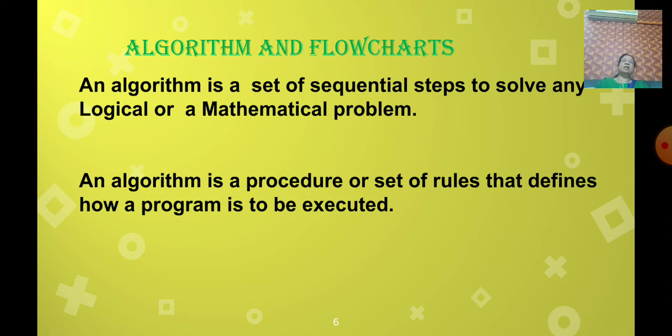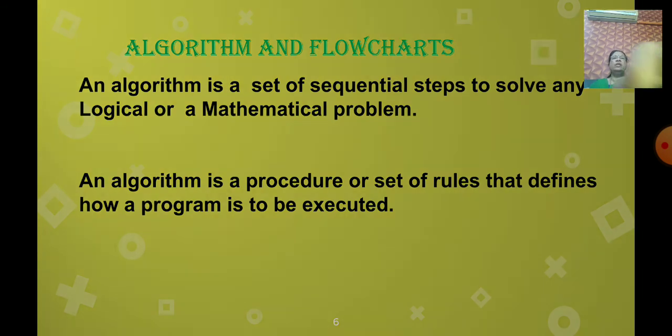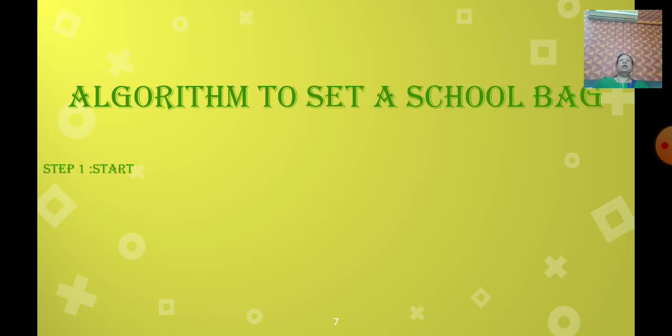So let us start how to write the algorithm. What do we mean by algorithm? It is a procedure or set of rules that defines how a program is to be executed. It's not that you use algorithms only in computers.